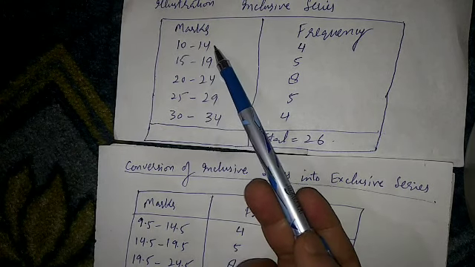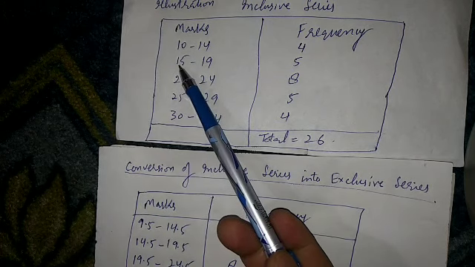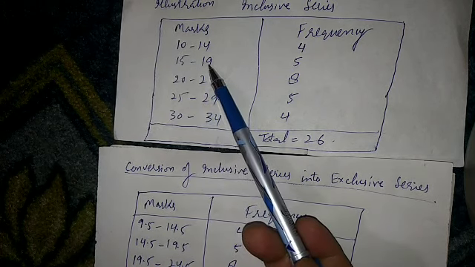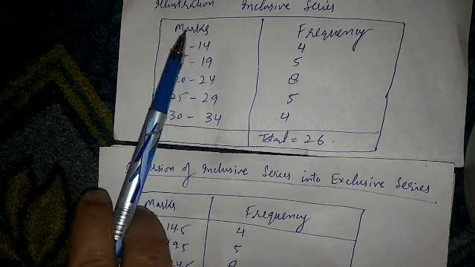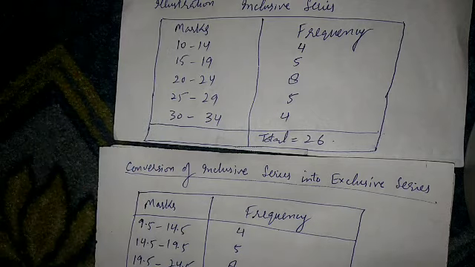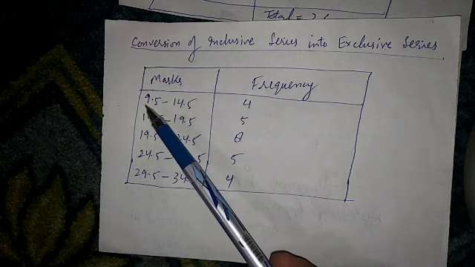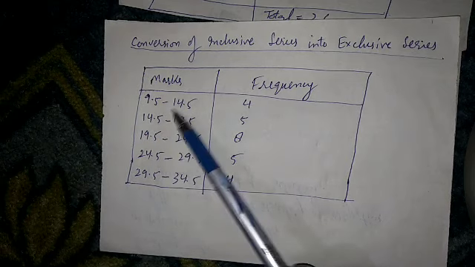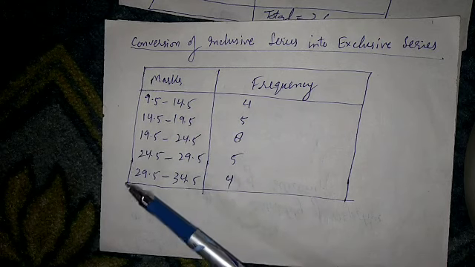It will be 14.5 and it will be 9.5, and again here it will be 14.5, here it will be 19.5. Now, using these two steps, inclusive series of this table have been converted into an exclusive series like this. Here it can be like this: 9.5 and 14.5, 14.5 to 19.5.